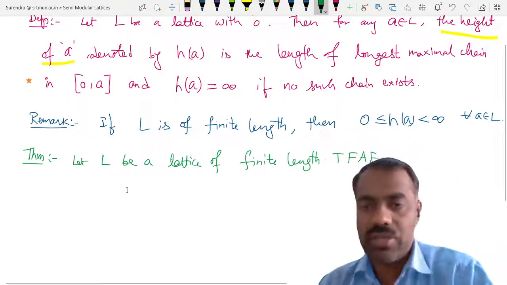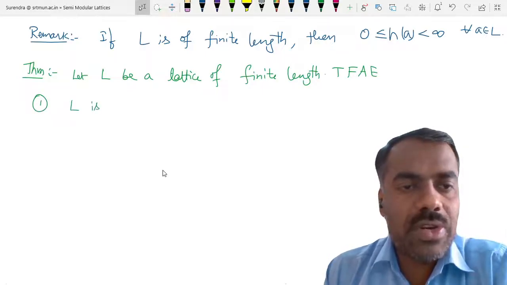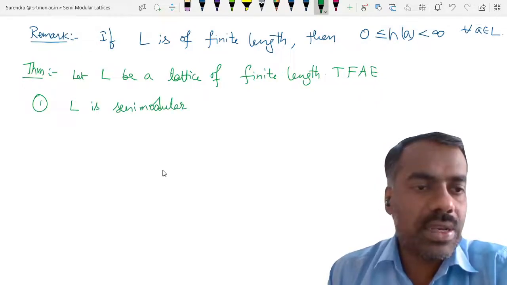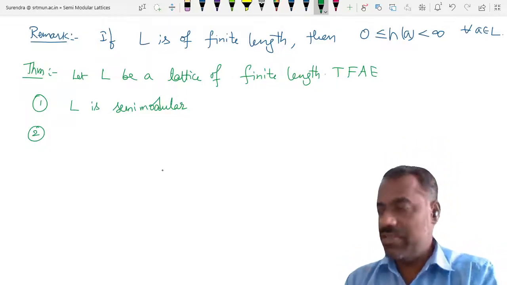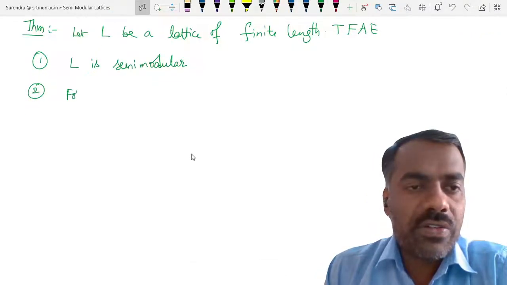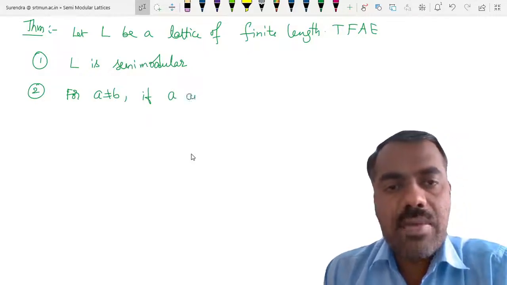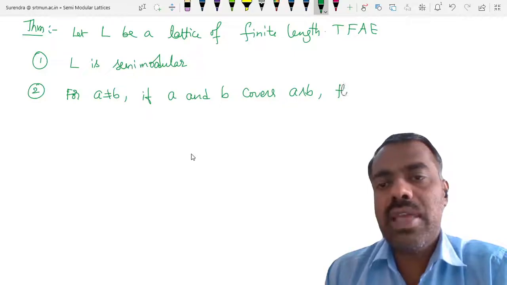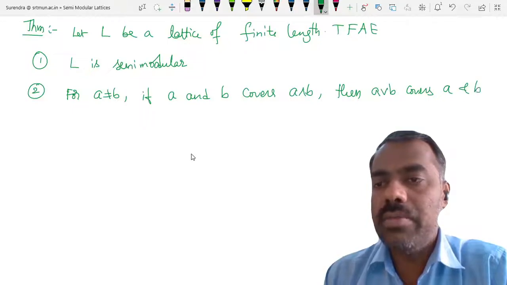TFAE, you understood? TFAE means the following are equivalent. Number one is L is semi-modular. And number two is what some textbooks define as the definition of semi-modular. What it says is that for A not equal to B, if A and B cover A meet B, then A join B covers A and B.